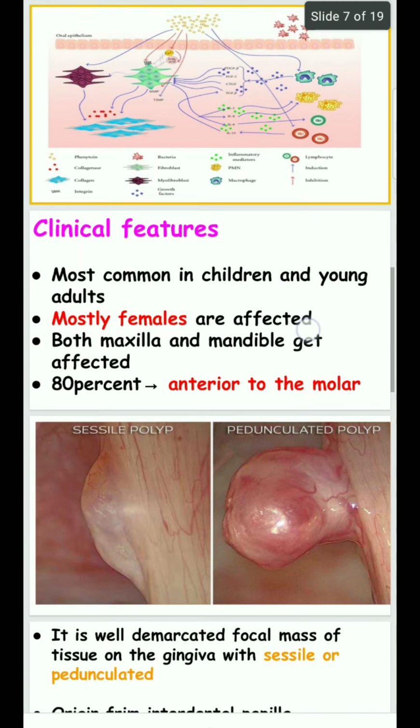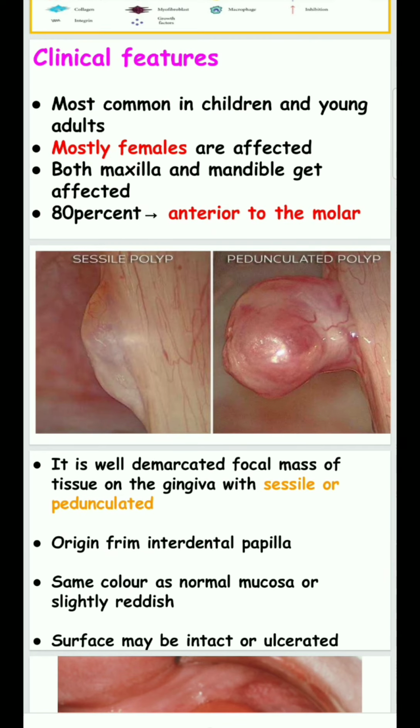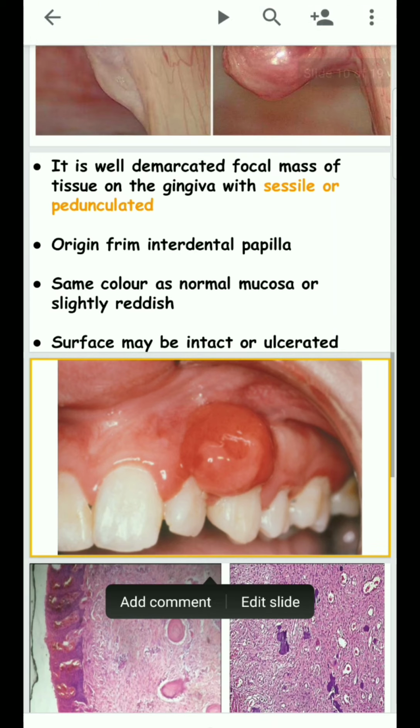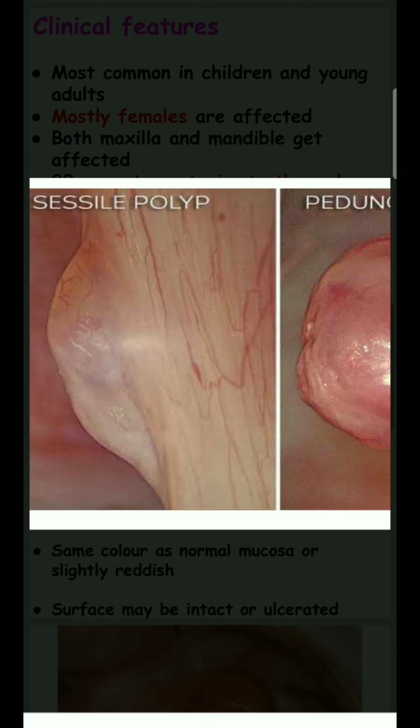In clinical features, it is most common in children and young adults, and females are especially affected. Both maxilla and mandible are affected. In 80% of cases, the lesion is anterior to the molars. It is well demarcated from the surrounding tissues on the gingiva. It is sessile or pedunculated.